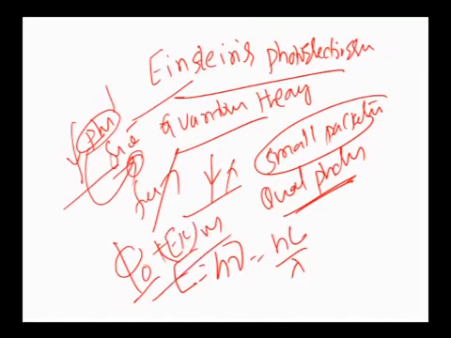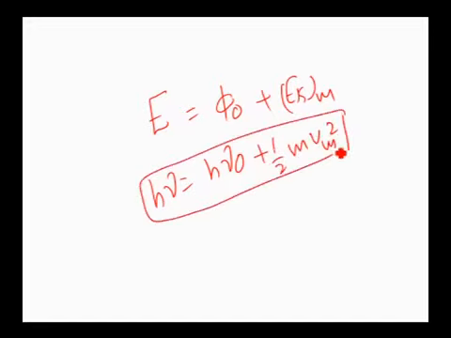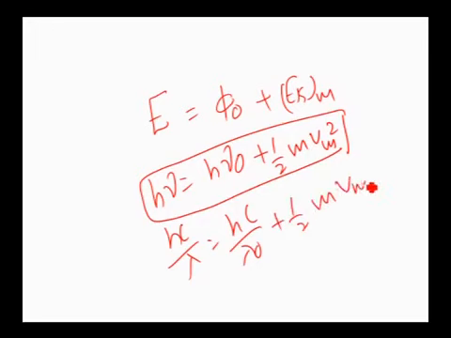The rest of the energy is converted into maximum kinetic energy. Therefore, by using the law of conservation of energy, the energy of the photon is E. After collision, a part is used for the work function, and the rest is converted into maximum kinetic energy. Therefore, h nu equals h nu naught plus half m Vm square. This is called the Einstein photoelectric equation. Other forms: h c by lambda equals h c by lambda naught plus half m Vm square. Here lambda represents the wavelength of incident radiation, and lambda naught is the threshold wavelength.